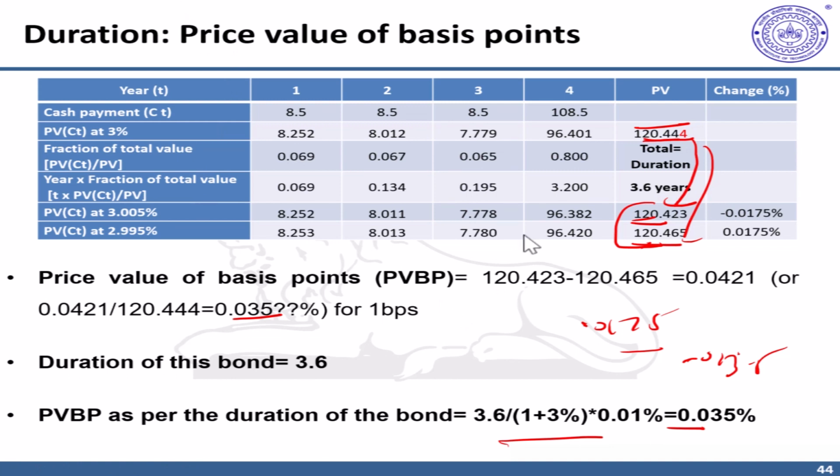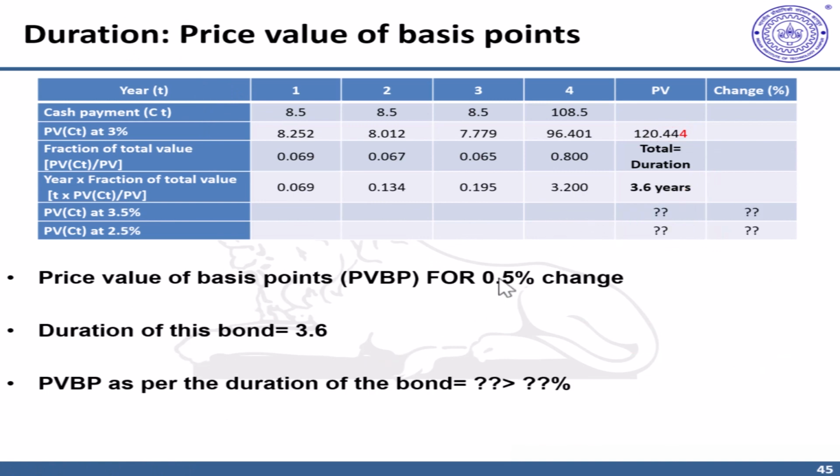Also, one important point that I would like us to remember for subsequent discussion is that these changes are quite symmetric. That is, same changes for up and down movements. So whether I go on the downside or upside, the changes are almost identical. But if I change the interest rate by a larger amount, say 1%, that means half percent up and half percent down, does this identity or rule remain, or is it violated?